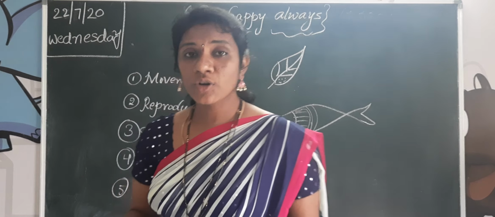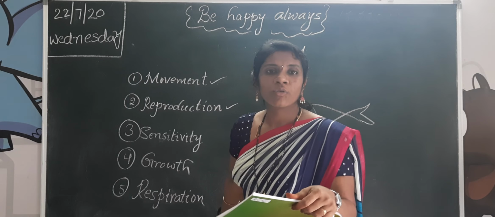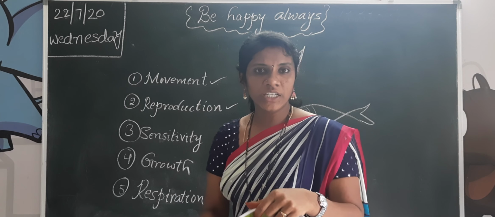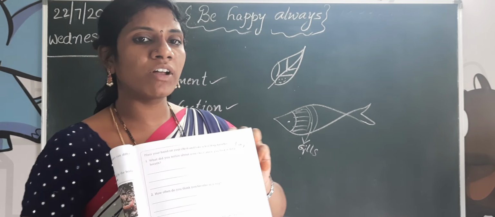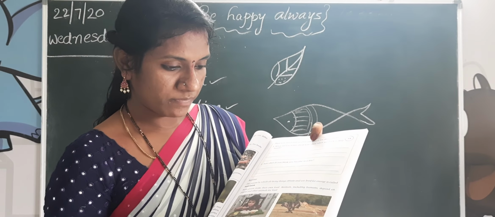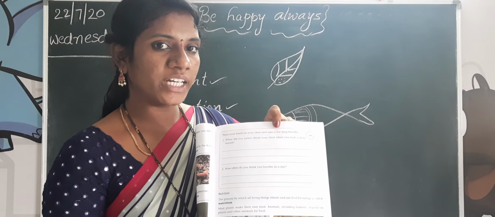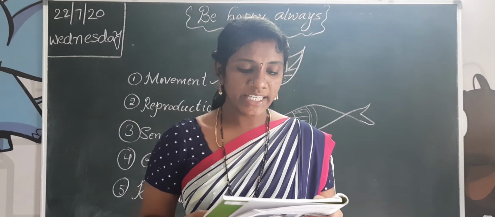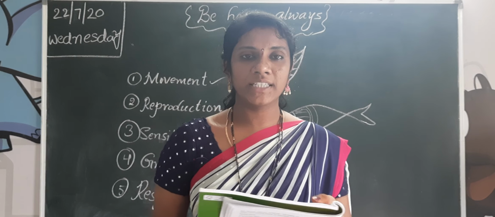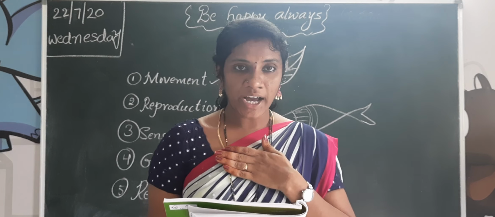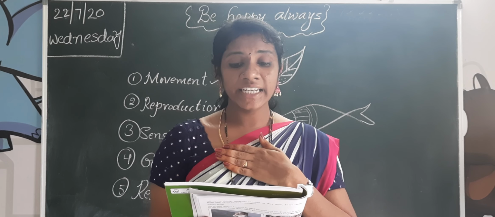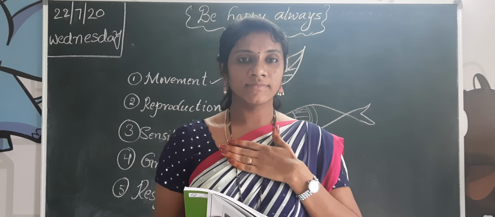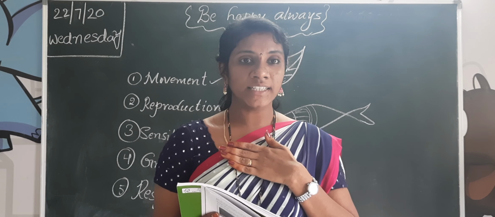Okay, children. So for this respiration we have one activity, page number 15, activity 1.8. See here, page number 15, activity 1.8. Place your hand on your chest and take a few deep breaths. Means like this.